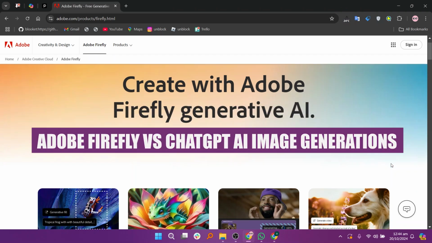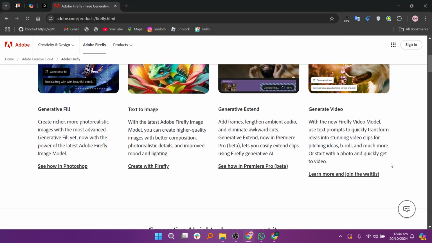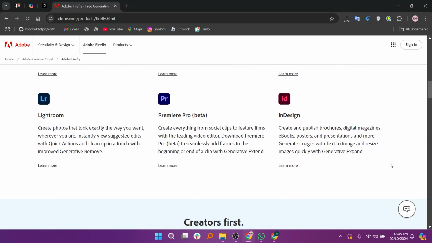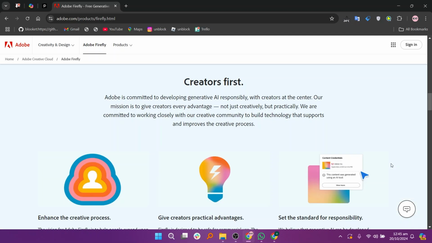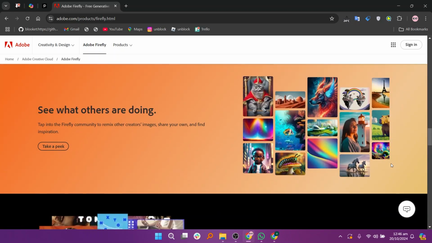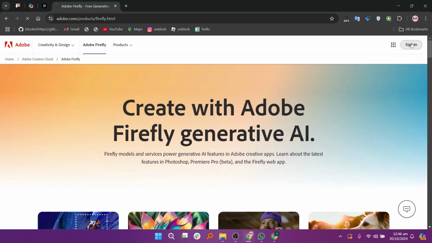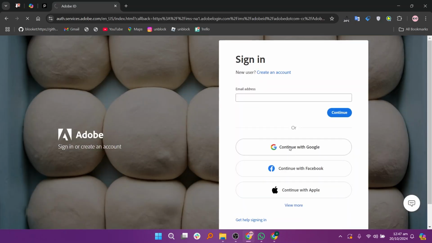In this video, I'm about to compare Adobe Firefly and ChatGPT AI generation. Adobe Firefly and ChatGPT are two distinct AI tools, each with its own focus and capabilities in the realm of image generation. Adobe Firefly is designed specifically for creative professionals, providing tools for generating high-quality images and graphics based on text prompts. It excels in creating visually appealing designs, illustrations, and graphic elements, integrating seamlessly with Adobe's suite for creative